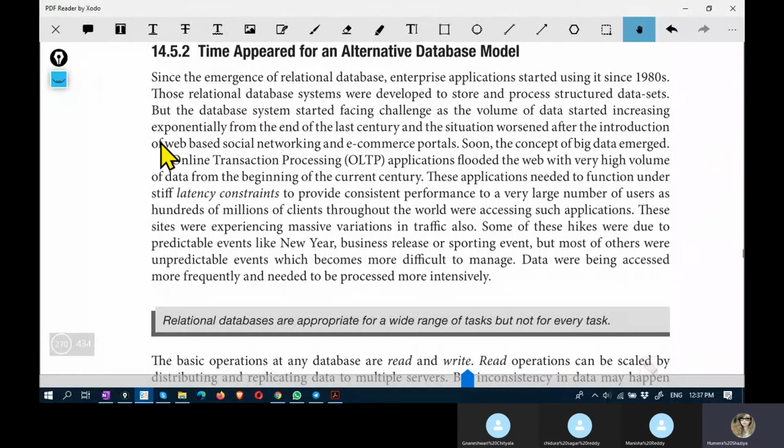With the emergence of data with those features, having great volume, an unprecedented rate of streaming and speed, and different formats of data, there was a need for an alternative database model which is not a relational model. And then several organizations came up with different approaches to handle such big data.